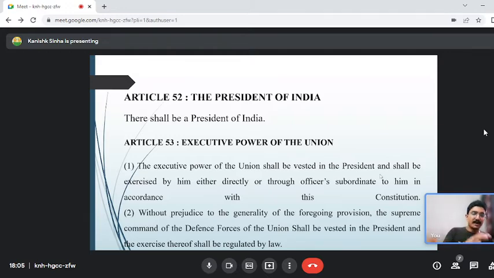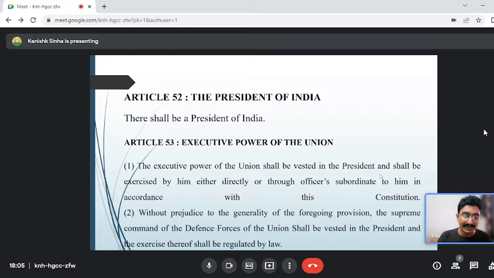So every power of the executive is taken in the name of the president. If you have seen any of the official gazette, or if you remember when the triple talaq ordinance was brought, the President of India does hereby solemnly declare that the bill will come into force on 9th of August 2022. So every decision of the executive is taken in the name of the president.